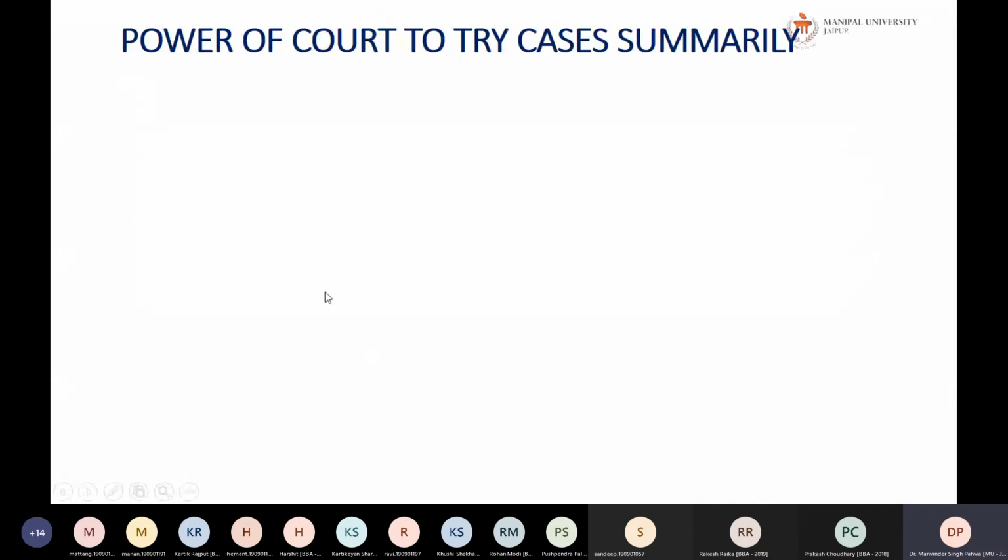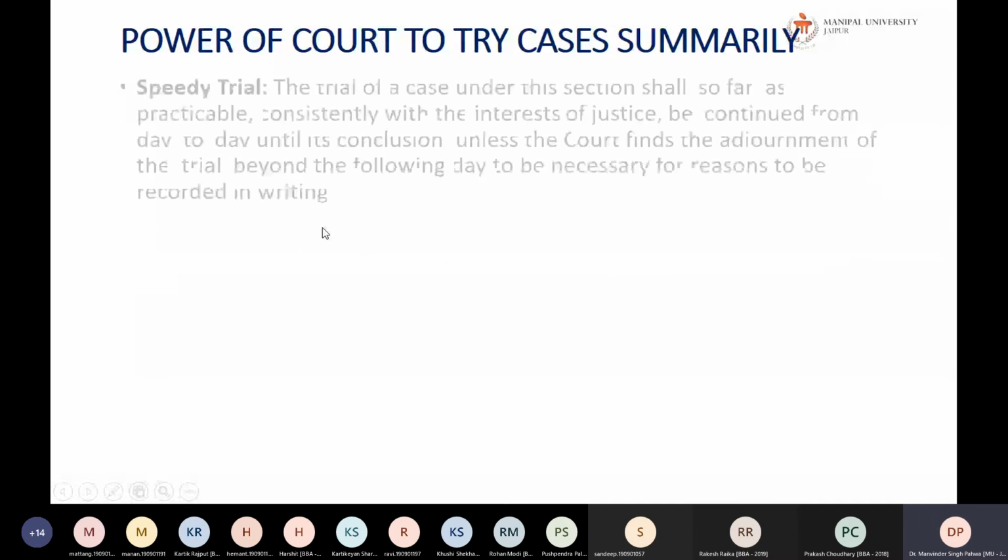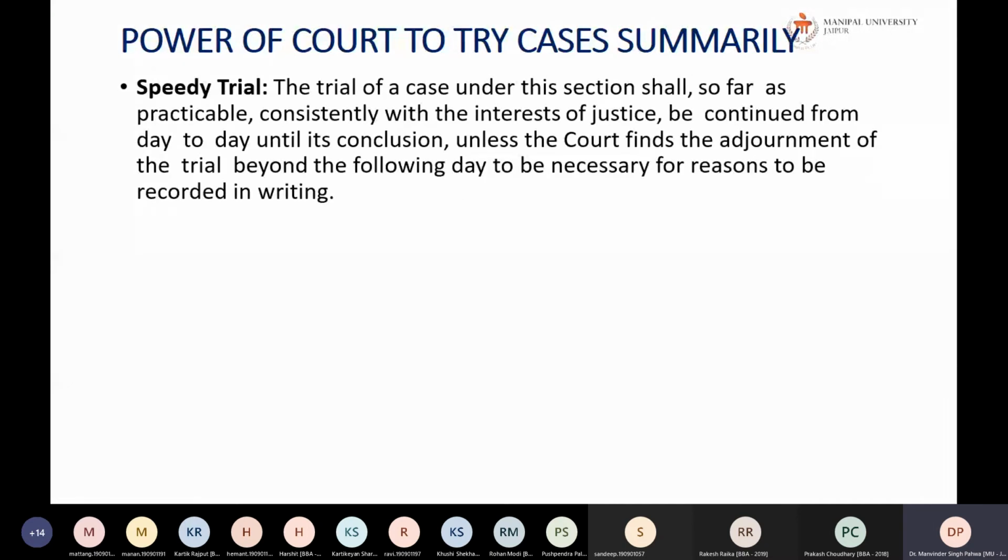Okay, so actually these things are related to summary trials, or you can say speedy trials, and are not that much applicable.